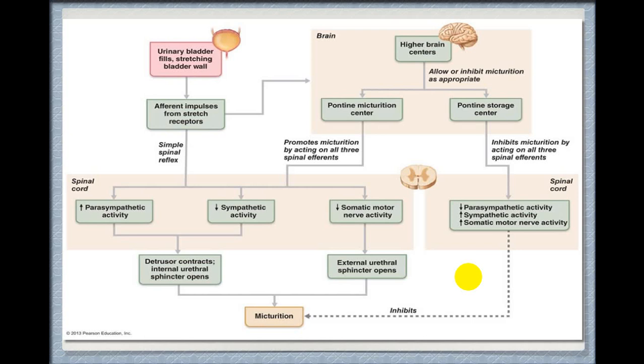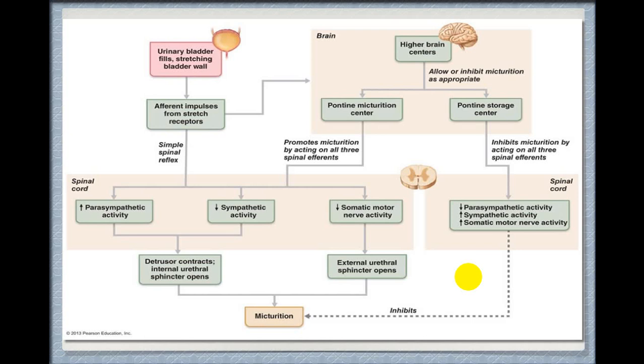of Pontine center. So Pontine center will now give a stimulatory effect to lower sacral center, or we call spinal cord center. And in spinal cord center, parasympathetic activity will be increased, sympathetic activity will be inhibited, and somatic nerve will be inhibited, which will give rise to detrusor muscle contraction, internal sphincter relaxation, and external sphincter relaxation, which will have effect we call as micturition, act of micturition.